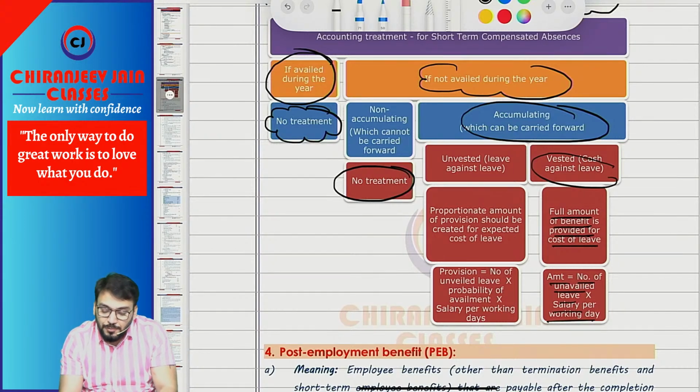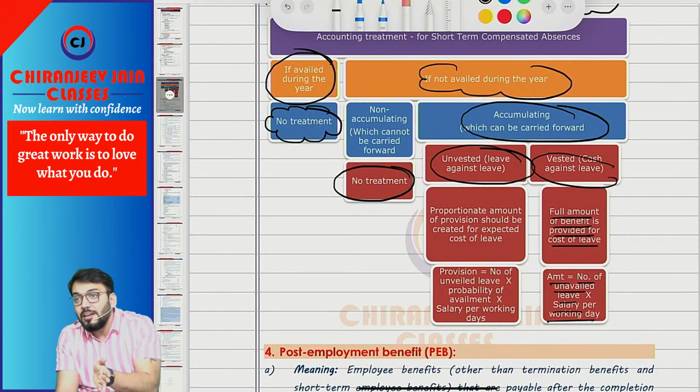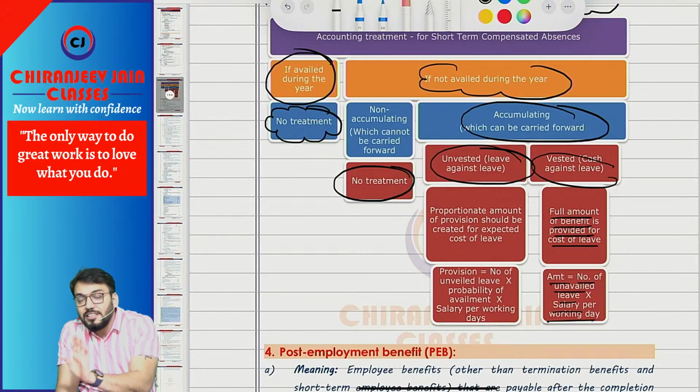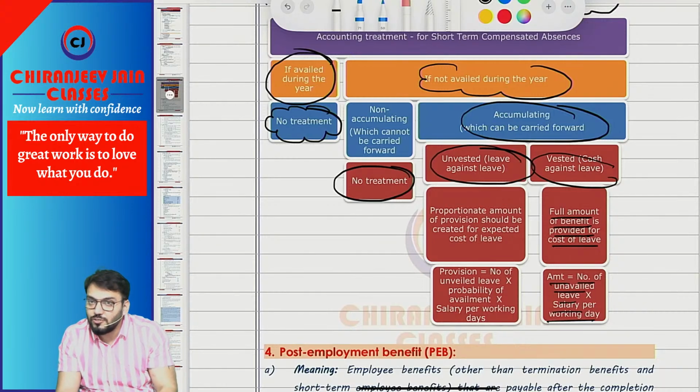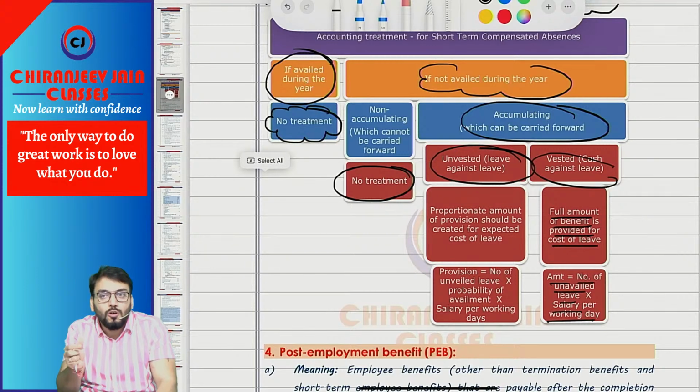Understood? But if it is leave against leave, unvested, meaning leave will be given against the leave which remains unavailed, so the leave can be availed in the next year, carried forward only for 1 year. It cannot be carried forward for more than 1 year. If it can be carried forward for more than 1 year, then it becomes a long-term employment benefit. Right now we are discussing short-term compensated absences.